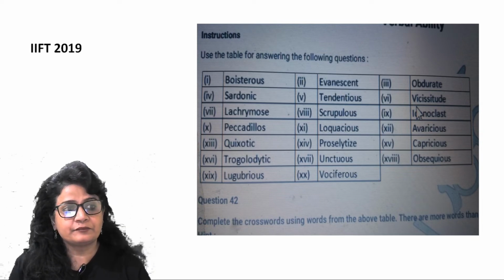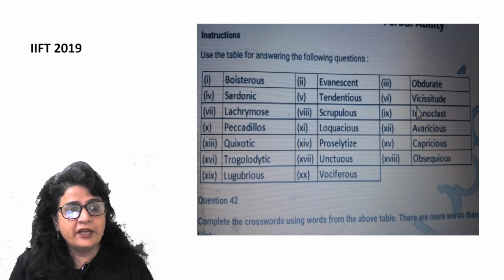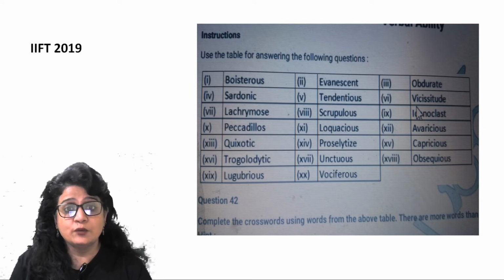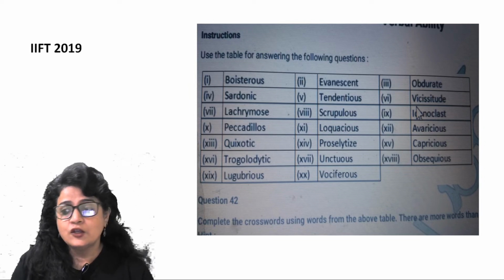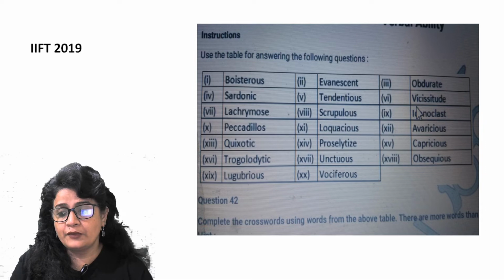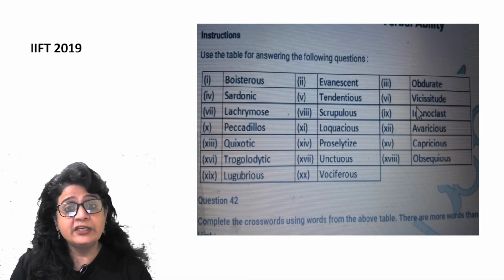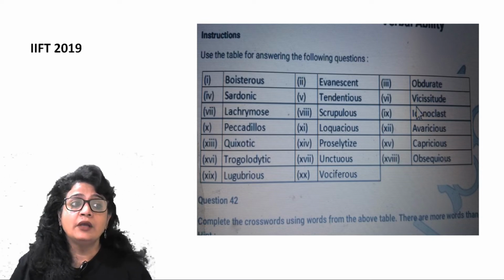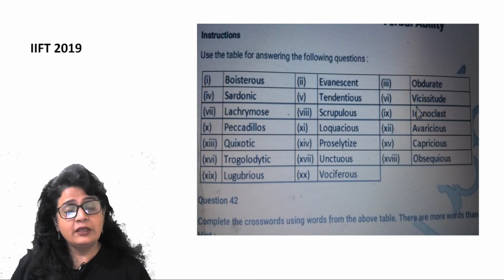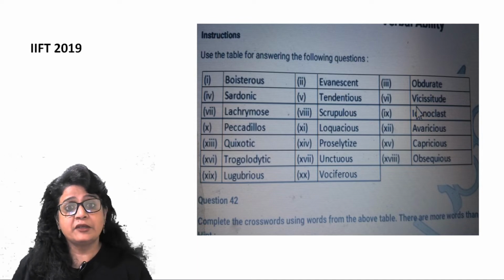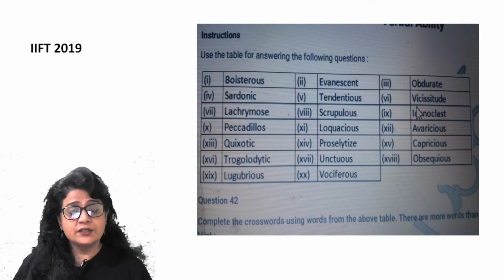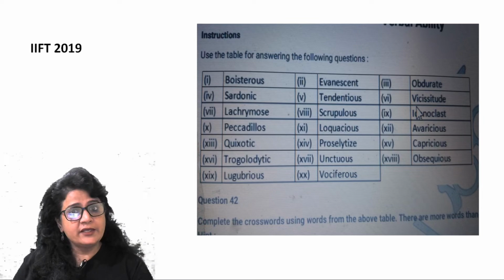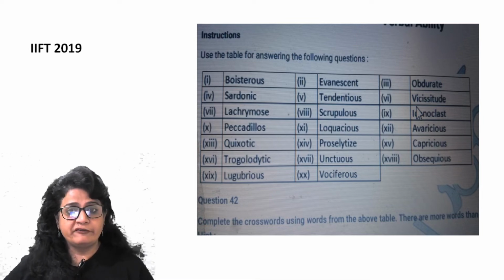Tendentious. Okay, so tendentious is anything which is very controversial, right? This farmer bill has become a very tendentious issue. A lot of people are against implementation of this bill, and a great number of people are favoring the provisions of this bill. So it has become quite a tendentious issue because it has polarized people into two different groups.